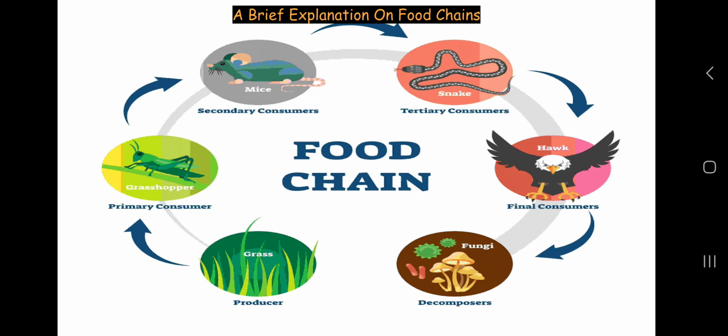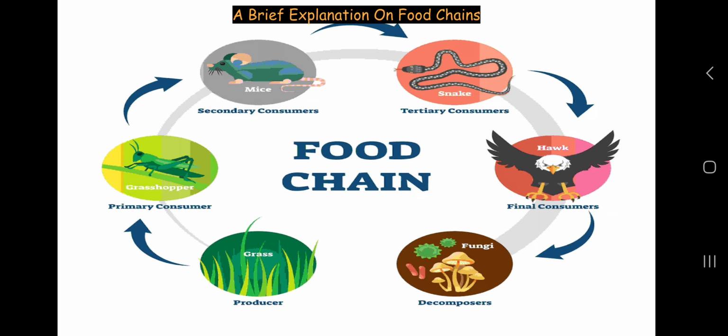As you can see, grass is produced by the sun, and the sun can't be eaten by anyone. Grass is consumed by primary consumers, such as little insects like mosquitoes and grasshoppers.